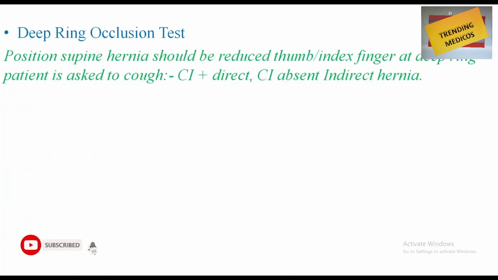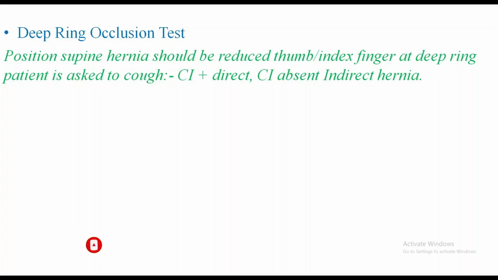Deep ring occlusion test is also an important test which you should do. Patient should be in supine position. Hernia should be reduced and thumb or index finger is placed at the deep ring and the patient is asked to cough. Cough impulse present, it is direct hernia. If cough impulse is absent, it is indirect hernia.